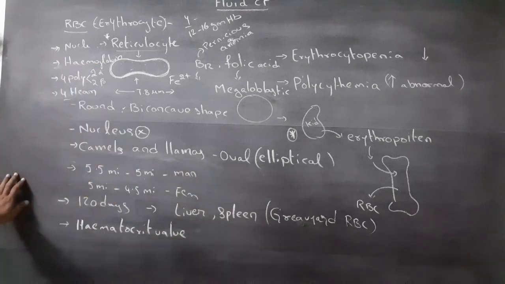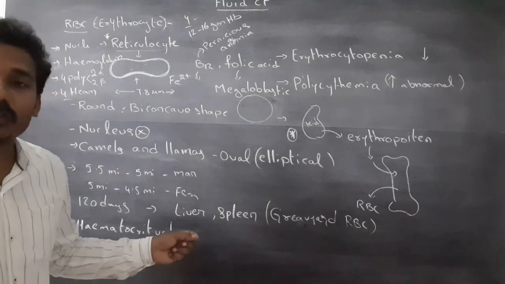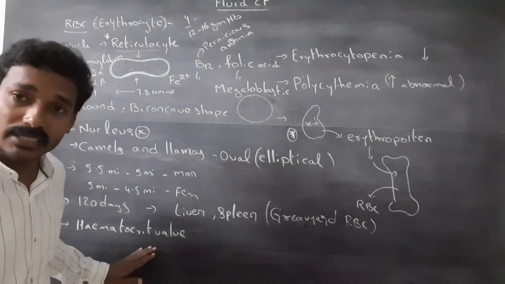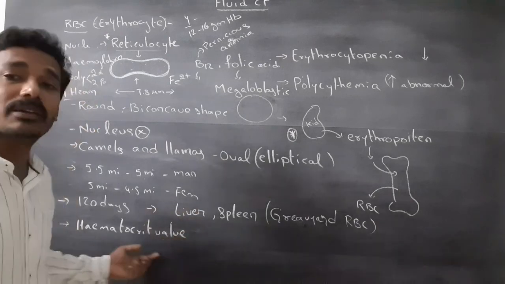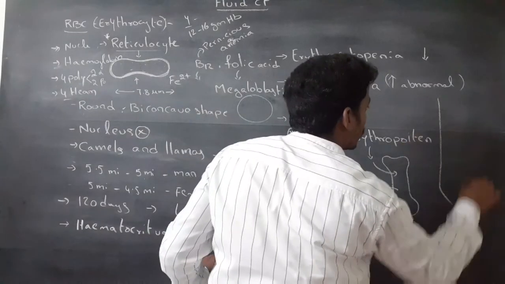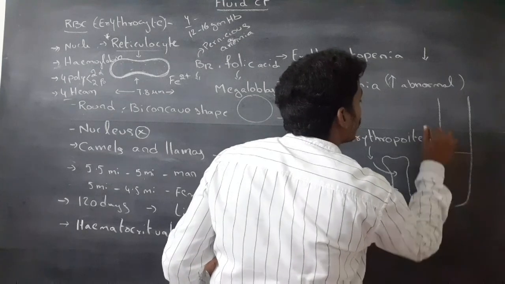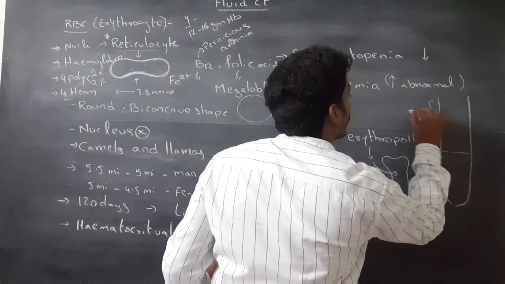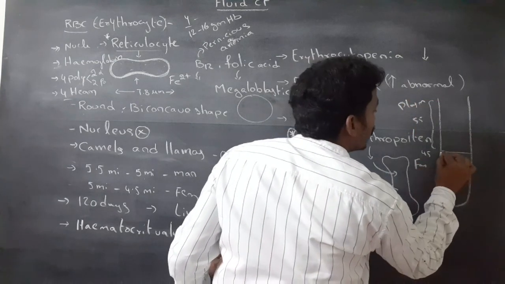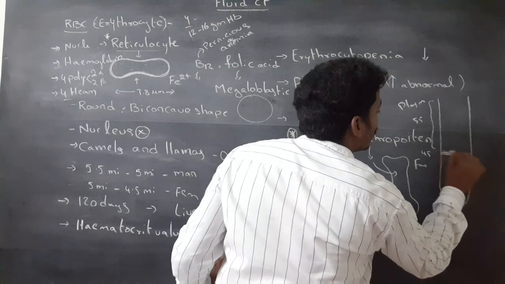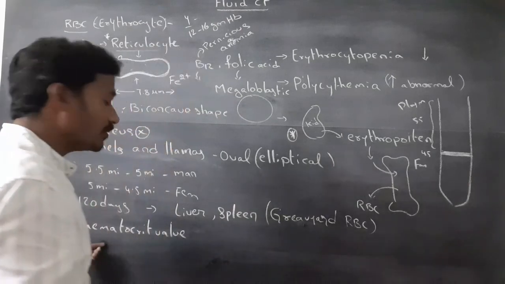Hematocrit value: the percentage of total volume occupied by RBC is called the hematocrit value. The plasma and formed elements make up the rest.